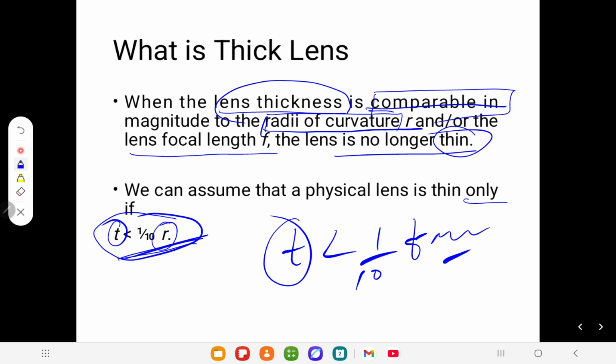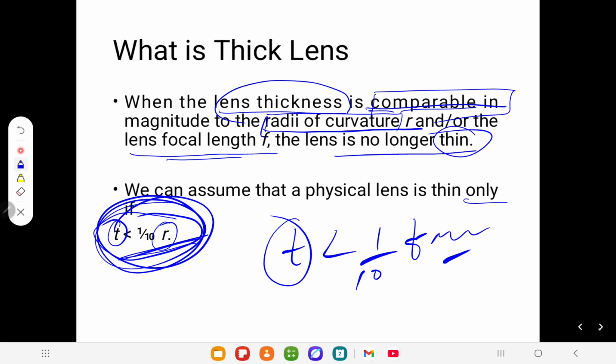So we always consider an IOL as a thick lens. We always consider a contact lens as a thick lens. So it's important why we consider it a thick lens, where the comparability of radii of curvature or focal length matters. One rough idea you can take is this. It's not absolute, but a rough idea. It's very important that you understand this concept when you talk about thick lenses: why you say some lenses are thick and why you say some lenses are thin.